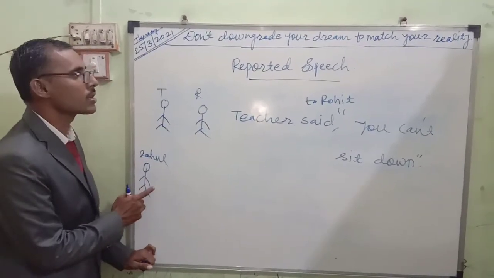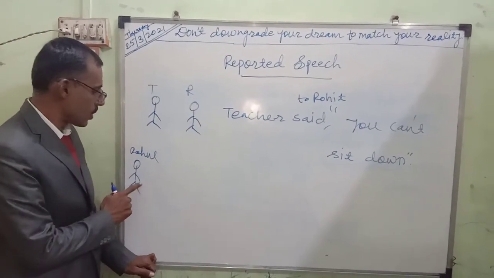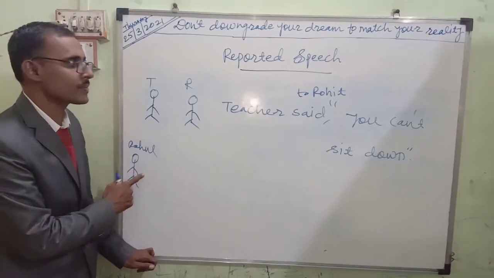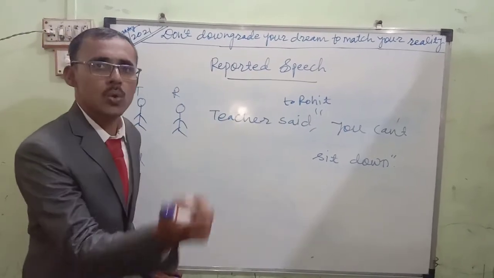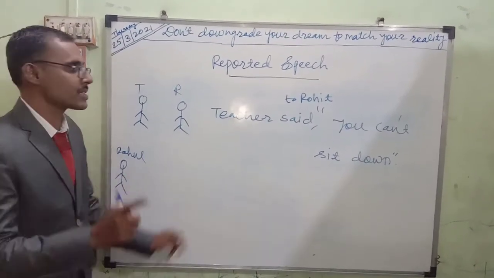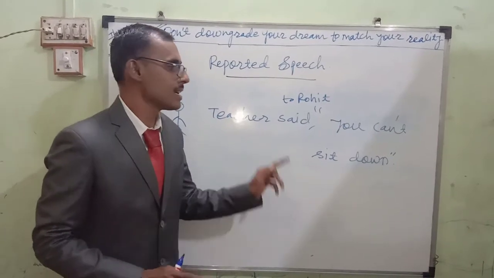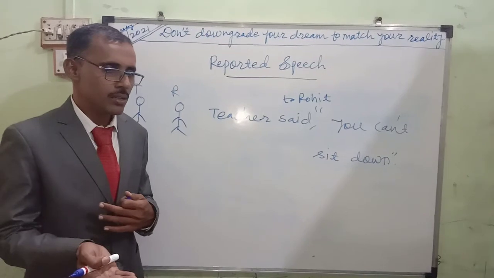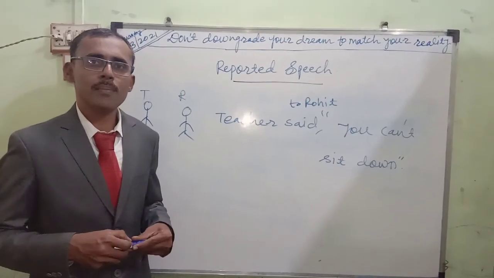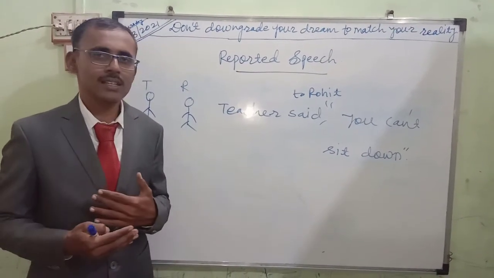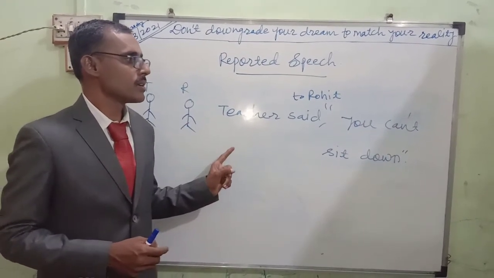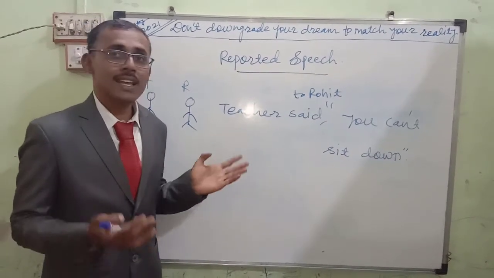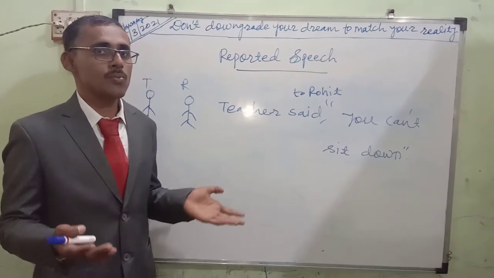His dialogue is totally narration. He is copying all the dialogues, and that copy means reported speech. Listen how he is talking. Teacher told Rohit that he could not sit down. That is the answer. We have already seen the Sunil Gavaskar example. Sunil Gavaskar said, "What a great shot it is." Sunil Gavaskar exclaimed that it was a great shot.